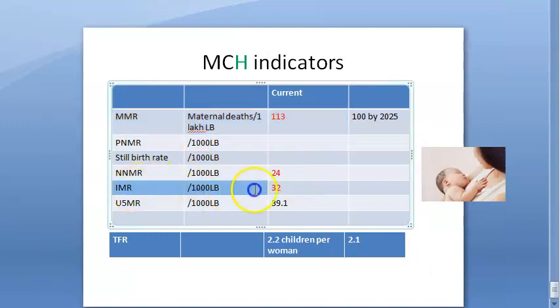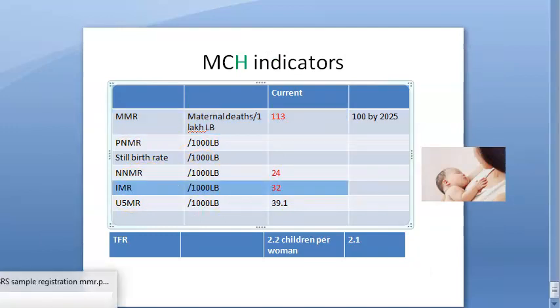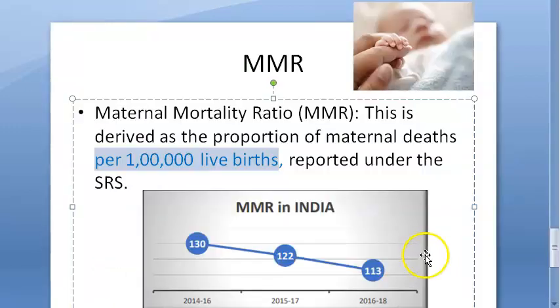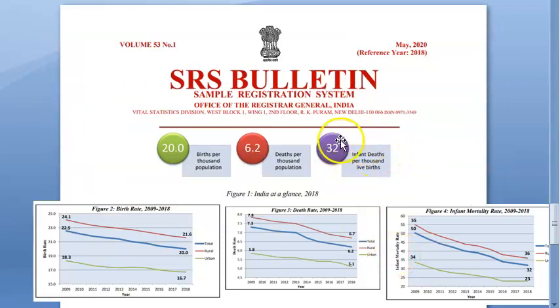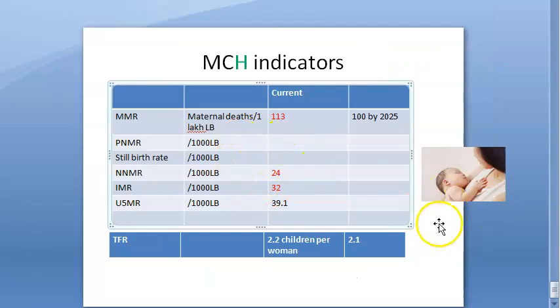So you saw 113, and infant mortality rate 32. Did you forget it? See here, 32 infant deaths per 1000 live births. So these are your MCH indicators, maternal and child health indicators.